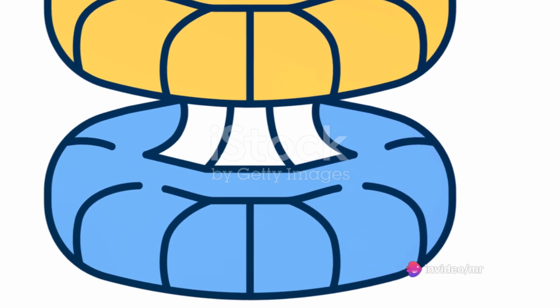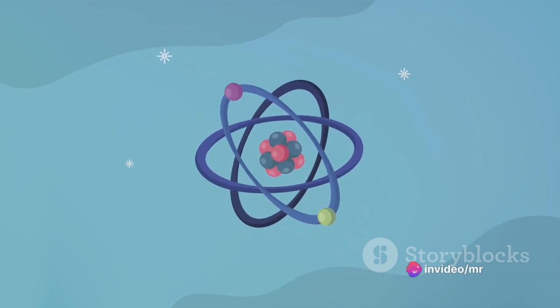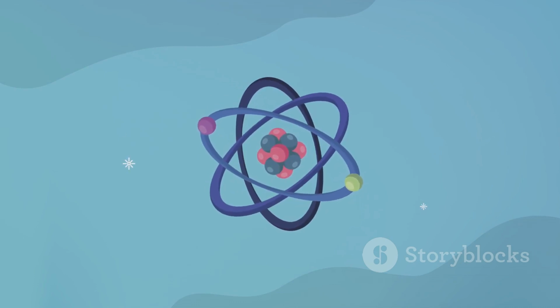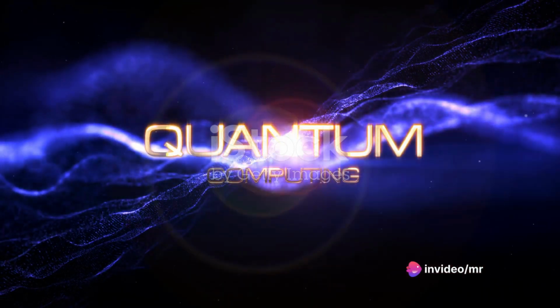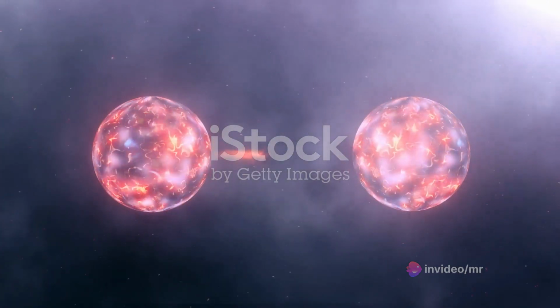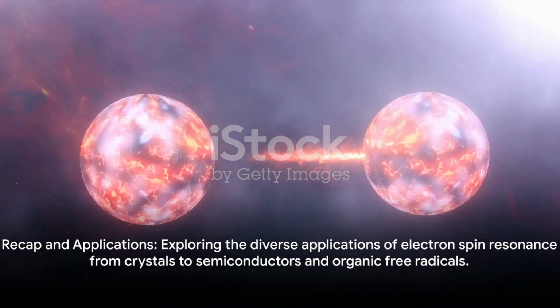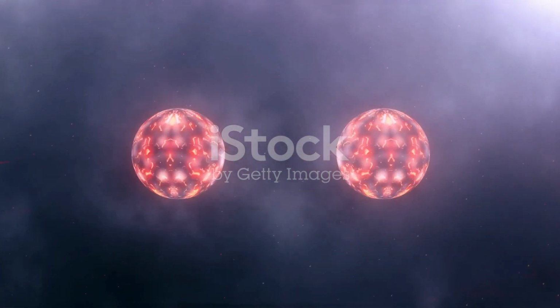Lastly, we've seen how this theory applies in the quantum world, with the electron's intrinsic angular momentum coupling with the magnetic field. From paramagnetic ions in crystals to unpaired electrons in semiconductors and organic free radicals, the applications of electron magnetic spin resonance are as diverse as they are significant. It's a fascinating journey into the heart of matter, where the spin of electrons reveals the hidden secrets of the universe.